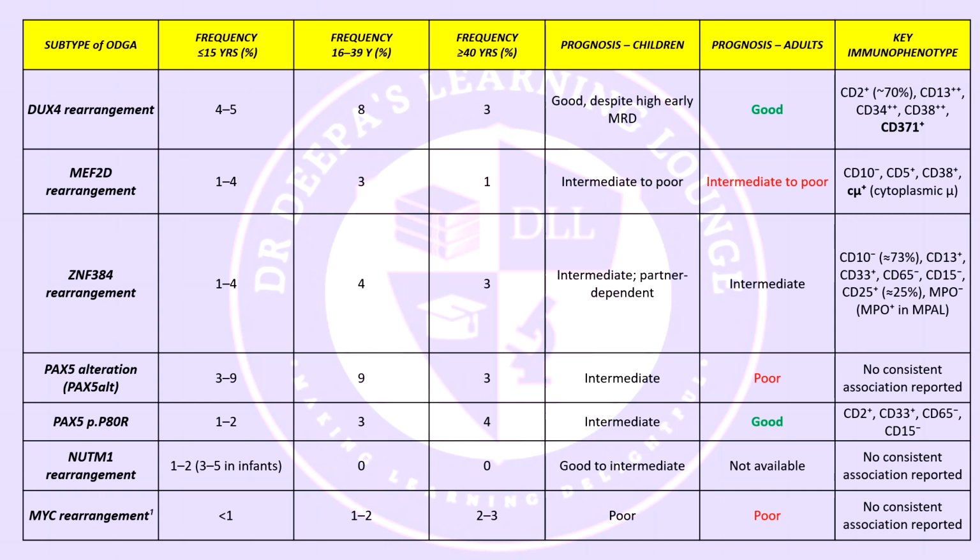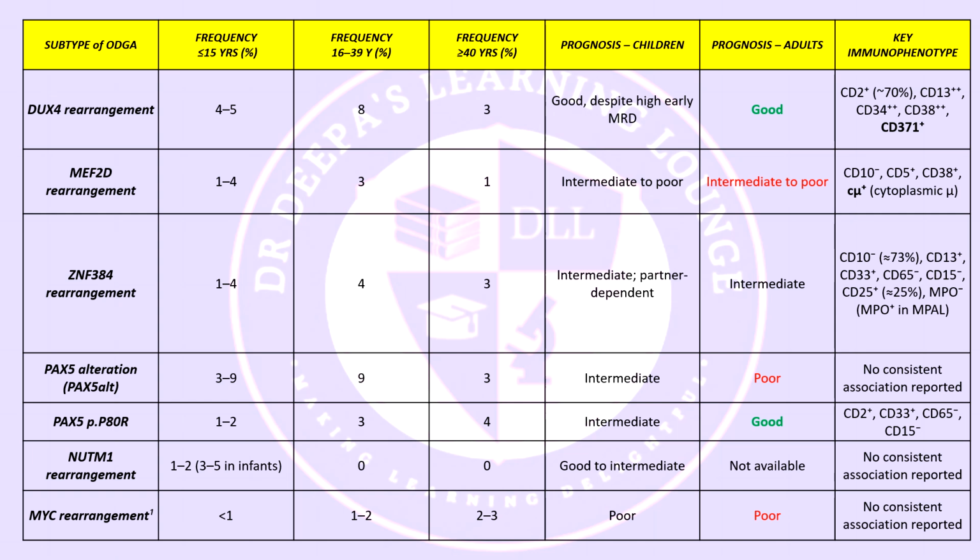First, DUX4 rearranged B-ALL. In terms of frequency, it accounts for about 4 to 5% of B-ALL in children less than 15 years, increases to 8% in the 16 to 39 age group, and is around 3% in adults beyond 40 years. Prognostically, this is one of the best subtypes in this group. Children have good prognosis with high long-term survival despite very high early MRD levels. Adults also generally fall into a good prognosis group compared to other adult B-ALL.